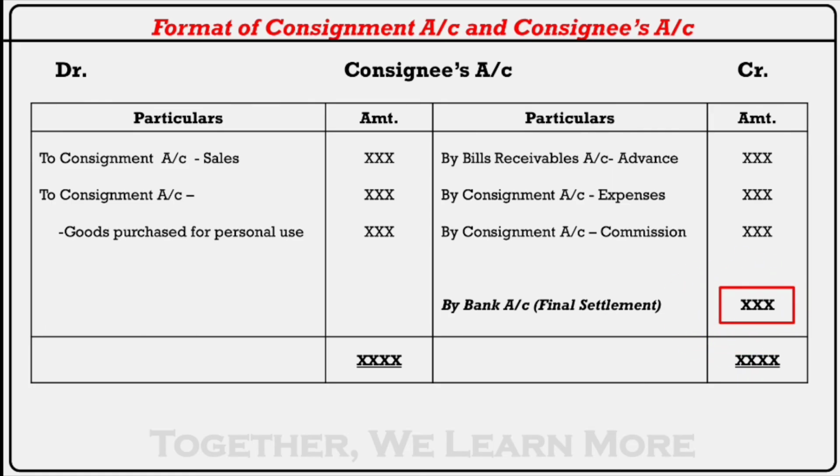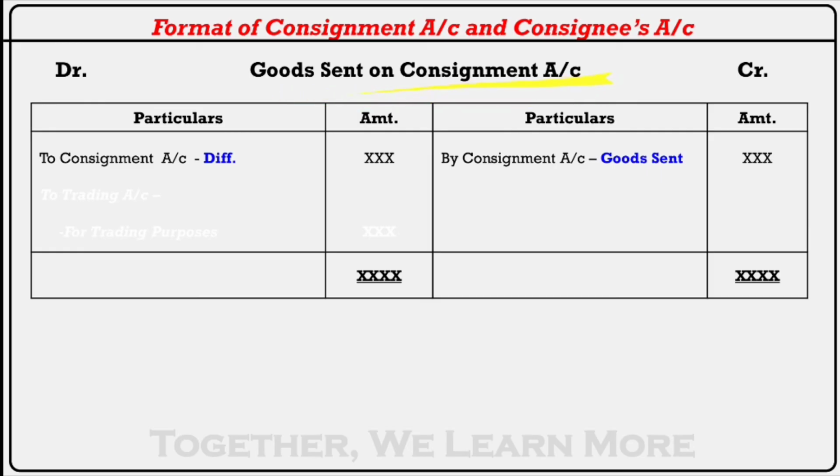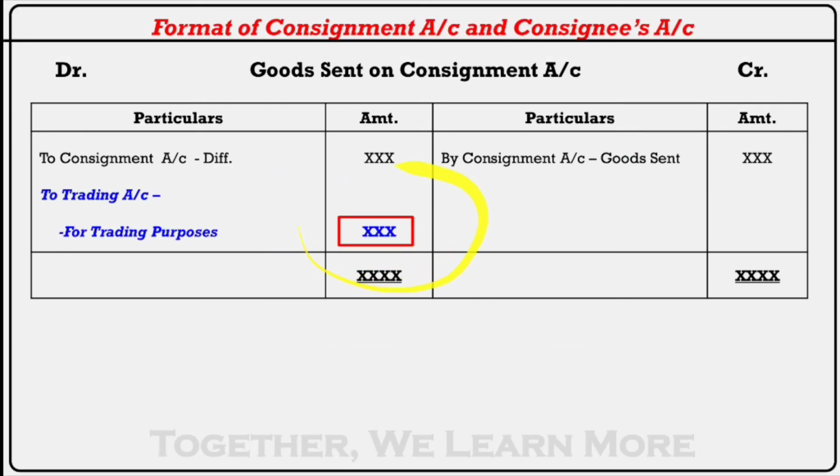Clear? And then we have to prepare goods sent on consignment account. Goods sent on credit side, difference, that is for invoice price, એ આપણે પછી કરીશું. And remaining balance is transferred to trading account. And this account is automatically closed. So this is how we can prepare consignment account, goods sent on consignment account and consignee's account. Clear? This is a very easy chapter.